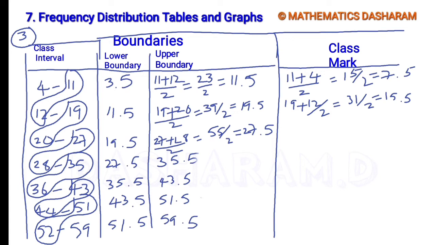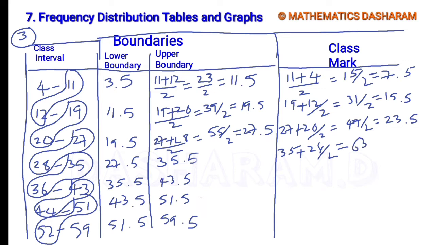Next, the third class interval 20 to 27. So 27 plus 20 divided by 2, it is 47 divided by 2. So 23.5. Next one, 35 plus 28 divided by 2. 35 plus 28 is 63 divided by 2.